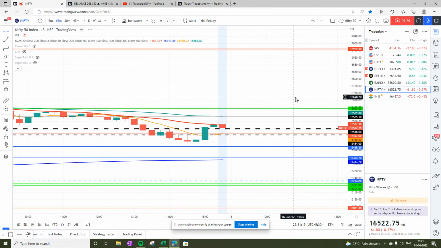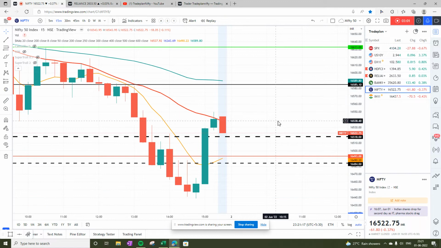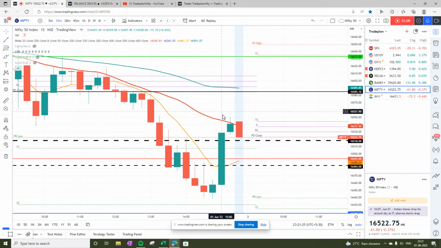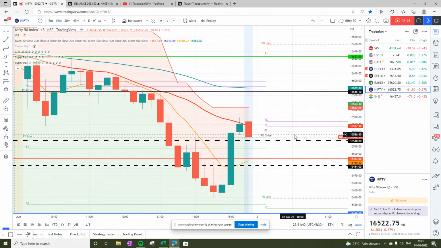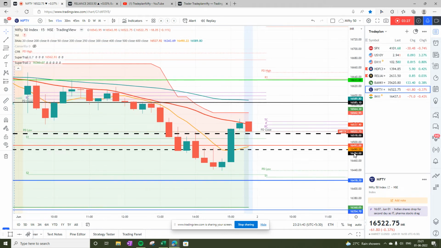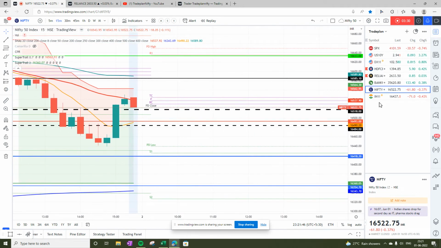On 15-minute chart, we see that Nifty has closed below 20 bar moving average. So the trend looks downward. And when we look into CPR, we see that tomorrow's CPR is well below today's CPR. So this confirms that the trend is down. When we look into the supertrend indicator, it shows that on 15-minute chart it is bearish, but on daily chart it is still bullish.